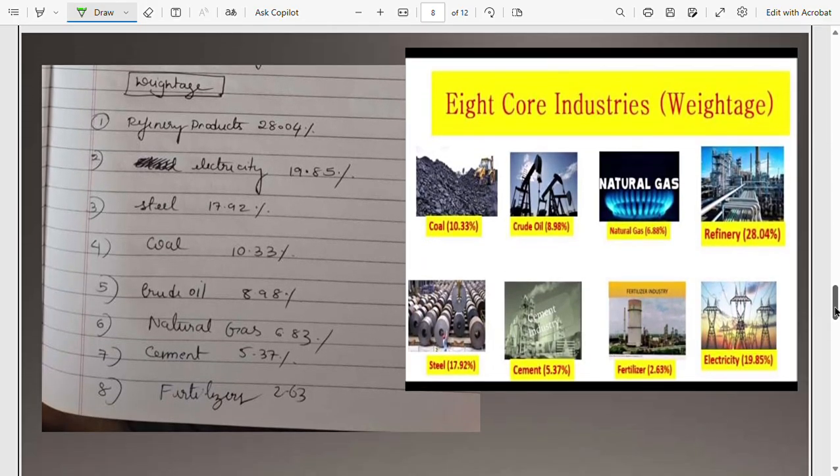Now in the exam, they might ask you the order of the weightage of these core industries. At the first we have the refinery products, then electricity, steel, coal, crude oil, then natural gas, cement and fertilizers. So the top one is the refinery products. Below that, electricity, steel, coal, crude oil follow. So these are the core industries of India in order, which promote the economy of India, right? So this could be asked in the examination.